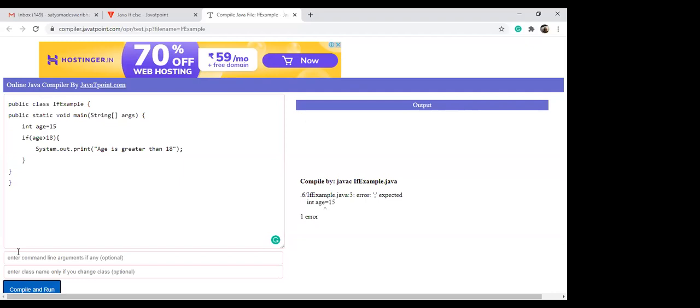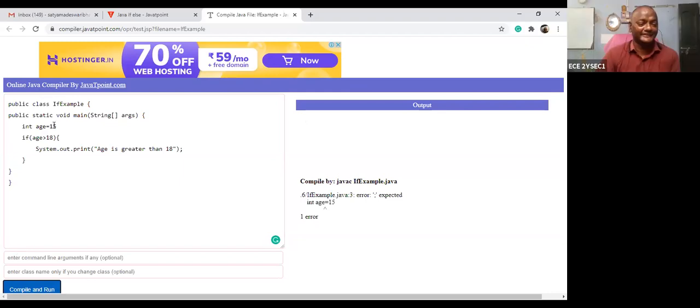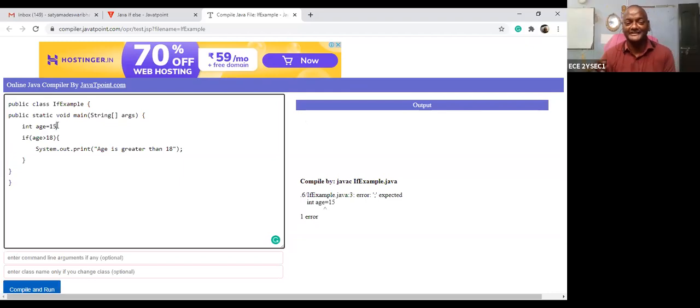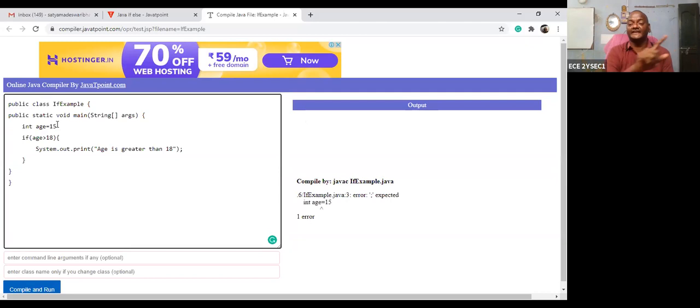Yes, yes, yes. You are right. You are right. The semicolon was missing. For each and every instruction, a semicolon should be placed at the end of the instruction. That indicates the end of the instruction. Otherwise, the compiler gets confused. So he has already studied this. Okay, very good.